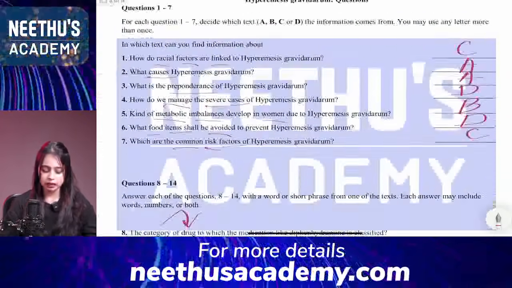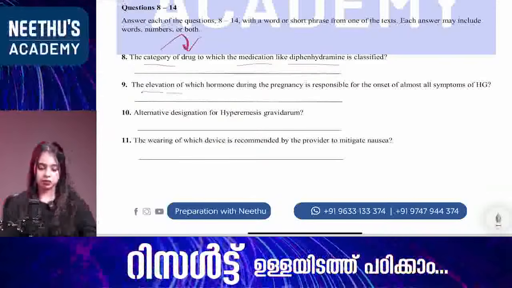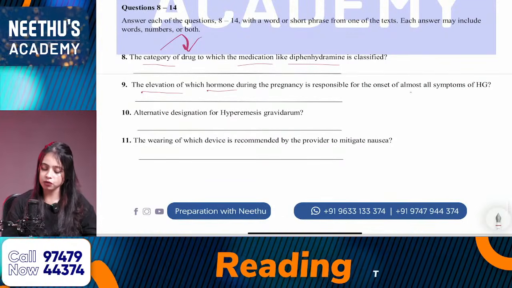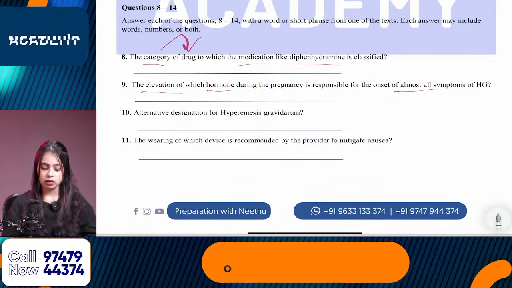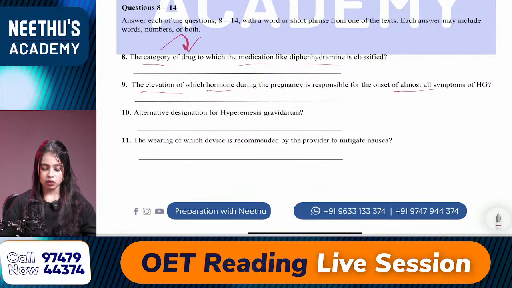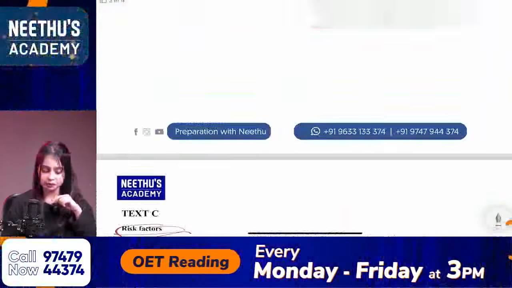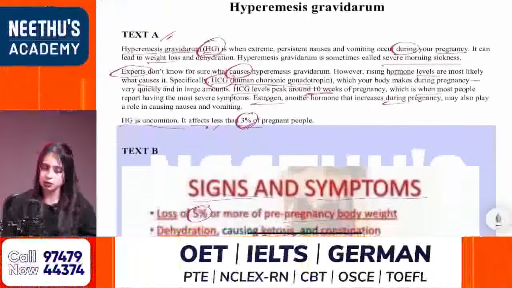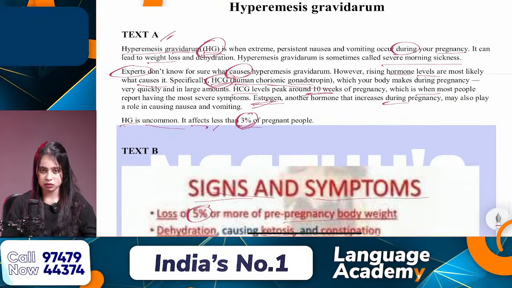Then the next question: the elevation, which means increase, of which hormone during pregnancy is responsible for the onset of almost all symptoms. Elevation, hormone, almost are my keywords. Hormones are mentioned in text A: HCG as well as estrogen.